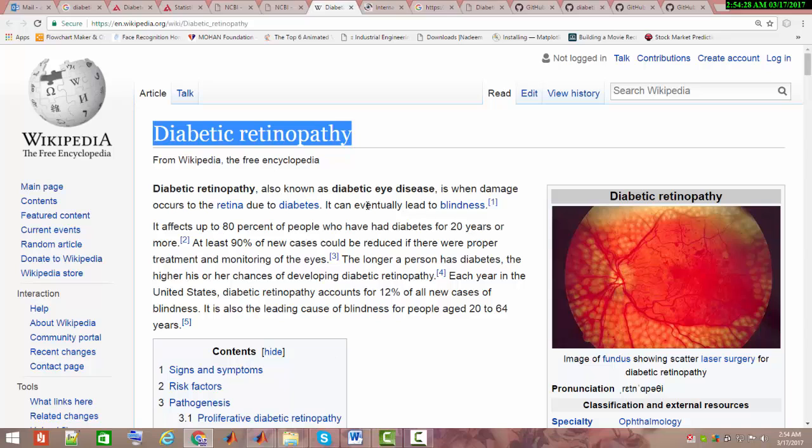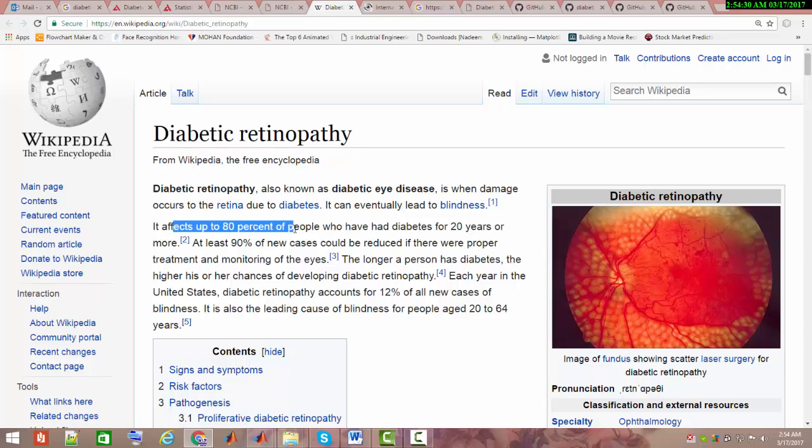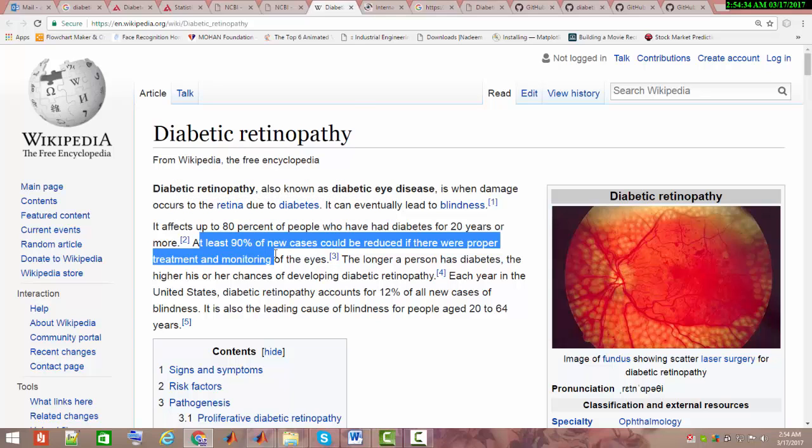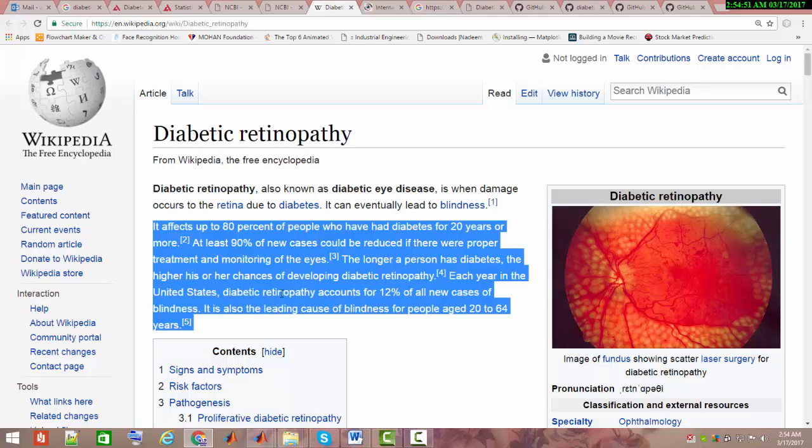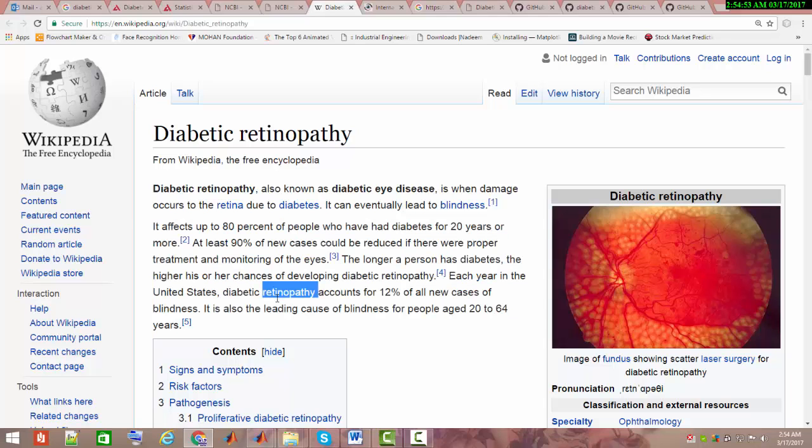The statistics say that it affects 80% of people who have had diabetes for 20 years or more. At least 90% of new cases could be reduced if there were proper treatment and monitoring of the eye. So think about the machine learning application. If an application is available, every person suffering from diabetes would be able to diagnose it before his or her eyes get damaged.